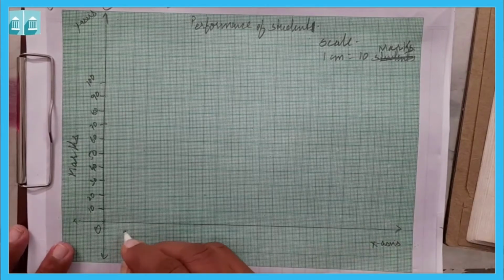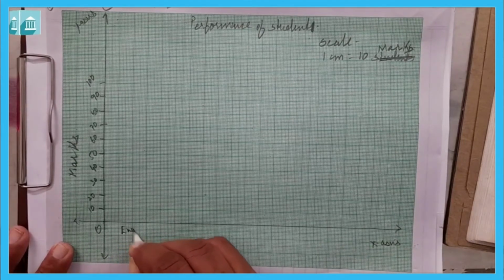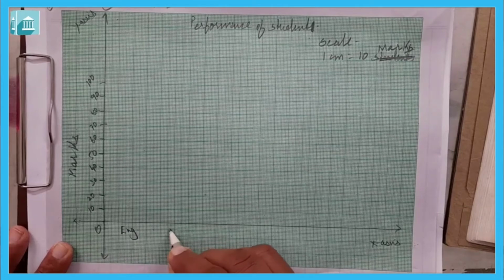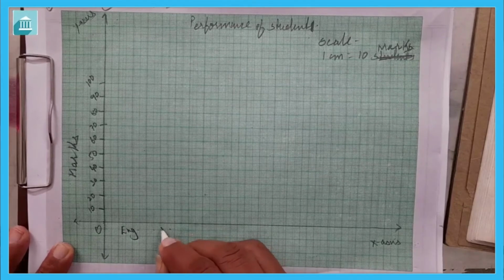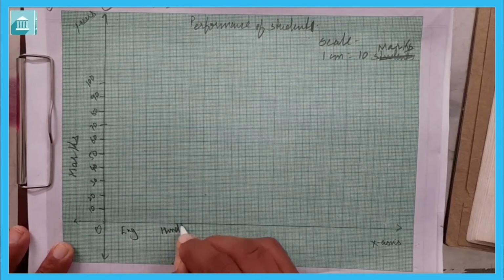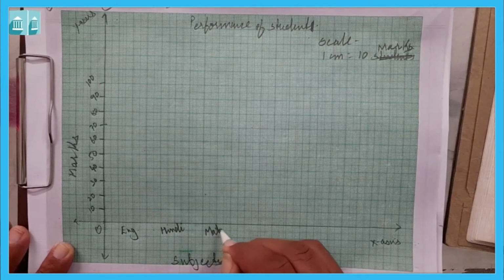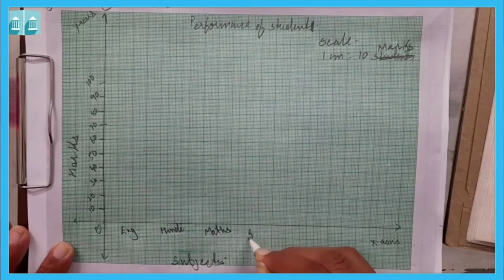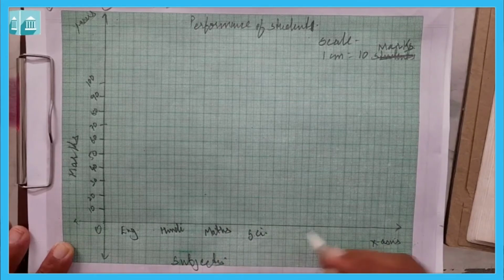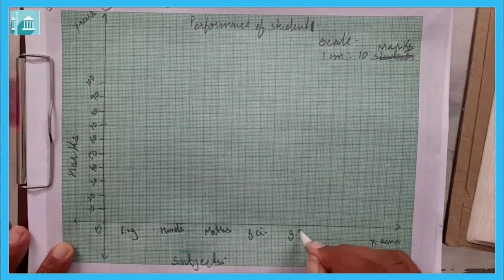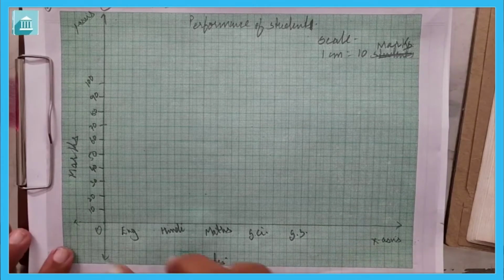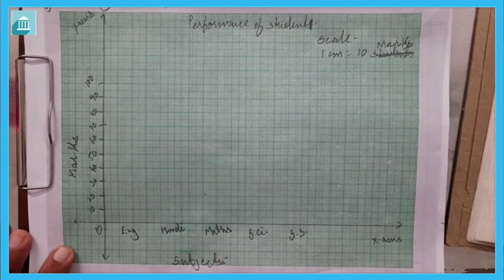Now for subjects we have to write English, then 1 line we are going to leave, then it is Hindi, then again 1 line we have to leave, then it's maths, again 1 line leave, then it is science, and then 1 line, and then it is SS. So in this way there are 5 subjects.